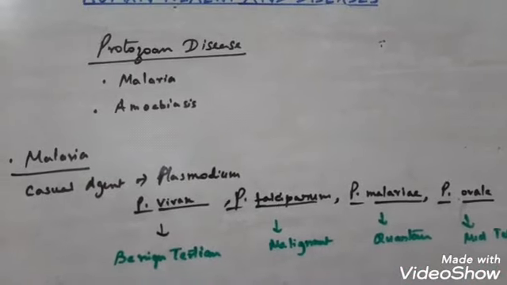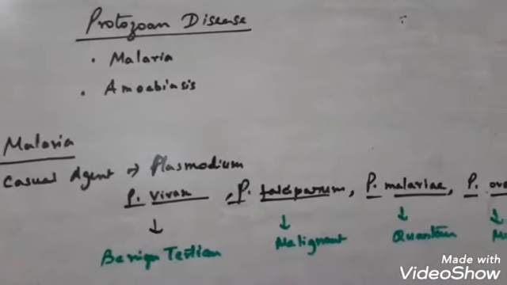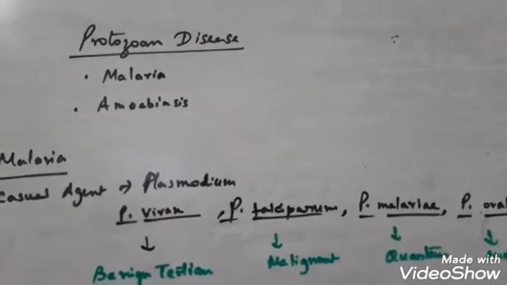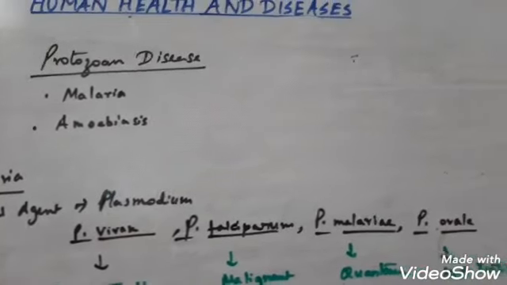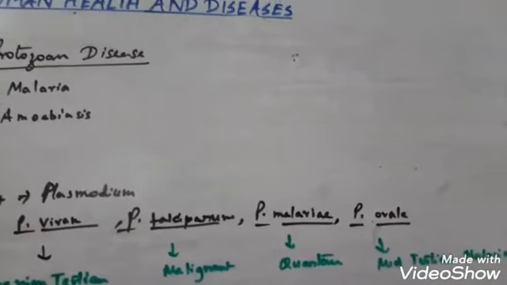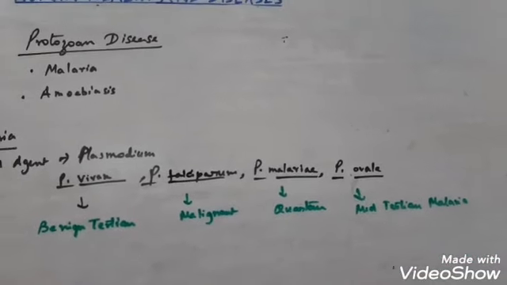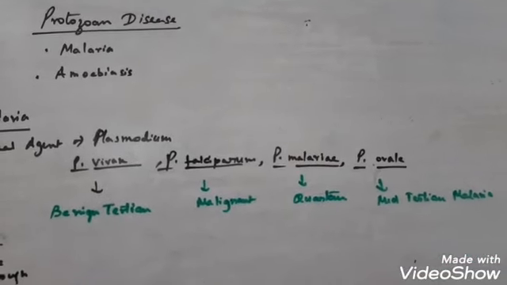Plasmodium can be of 3 types: Plasmodium vivax, Plasmodium falciparum, Plasmodium malariae. There is another type called Plasmodium ovale. So these 4 types of Plasmodium cause various types of malaria.